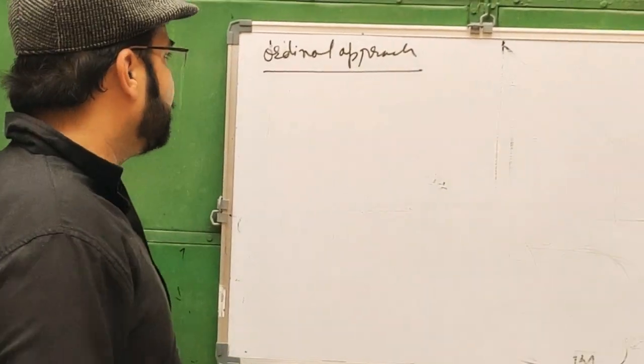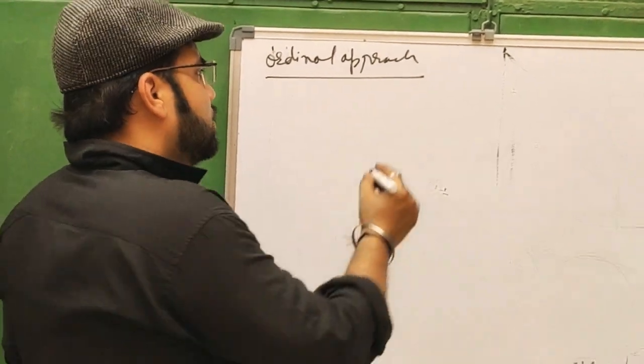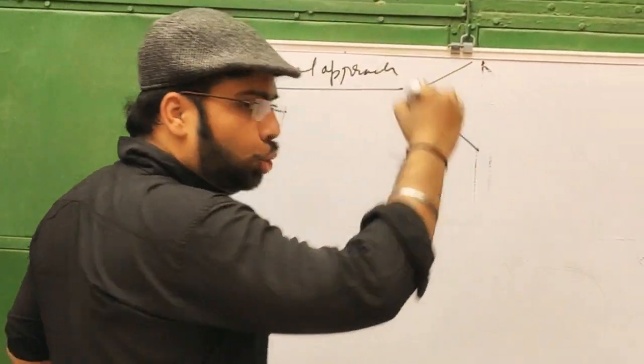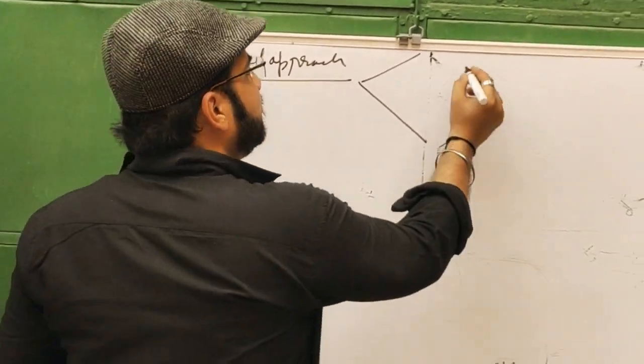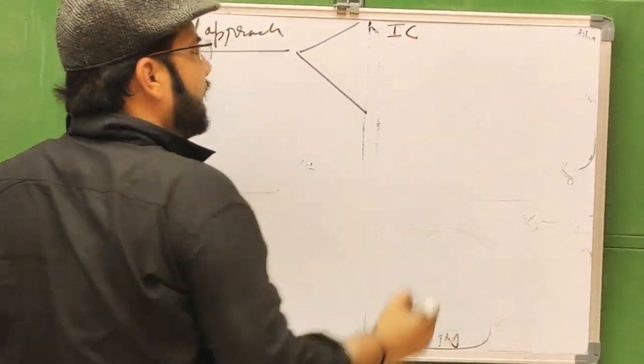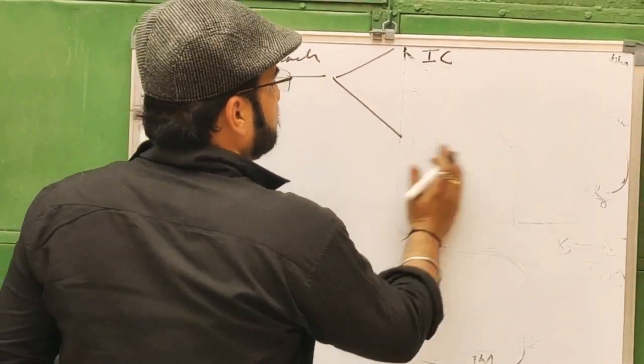Noted. So they use two tools to study consumer equilibrium. First is the indifference curve and second is the budget line.